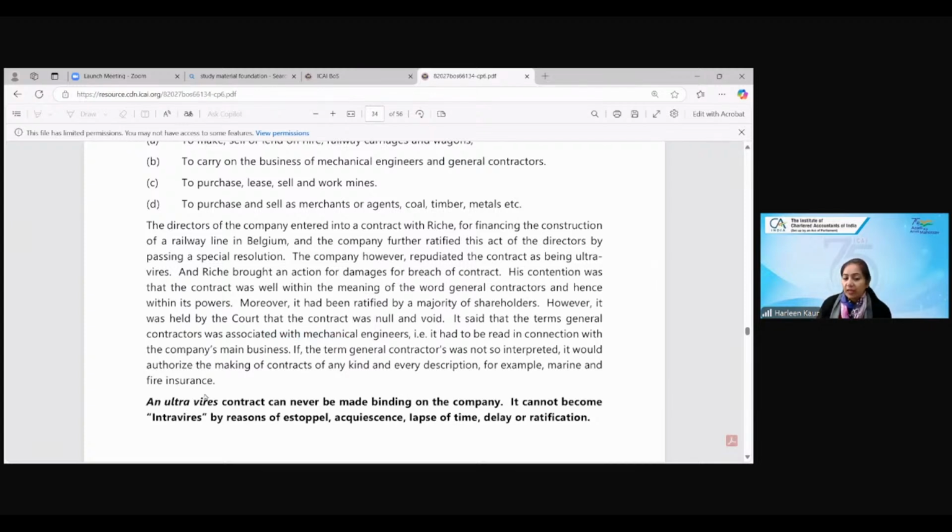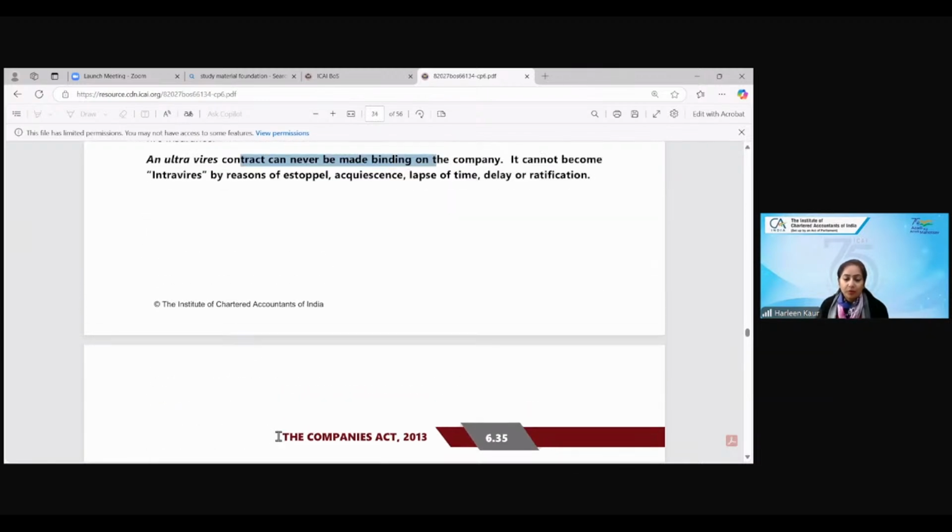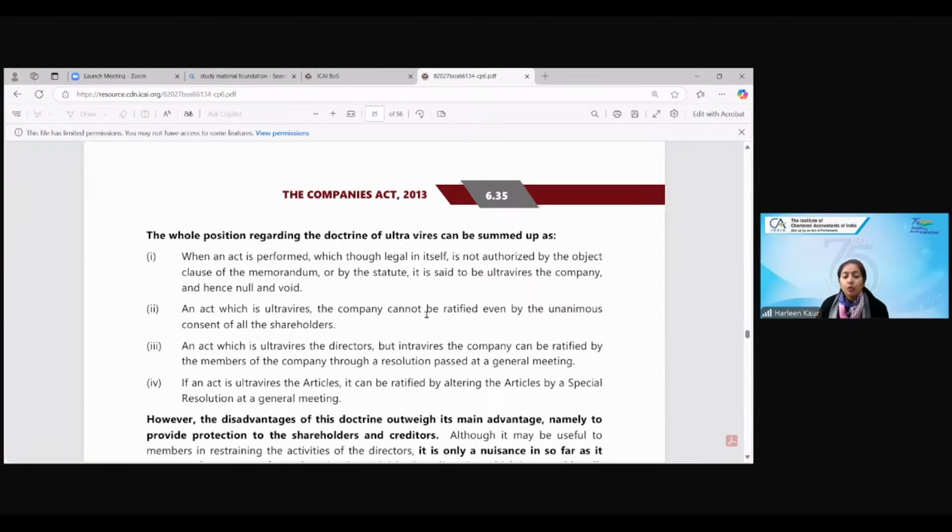For example, marine and fire insurance companies carry out their own business, and in the same way you are authorized to carry on the kind of business you have to do. So ultra vires acts can never be binding on the company. It cannot become intra vires by reason of estoppel or lapse of time. So therefore, the whole position of ultra vires is that once the company is doing any business, it shall be within the object clause of the memorandum. If you're doing anything outside the object clause, then it has to be ratified.